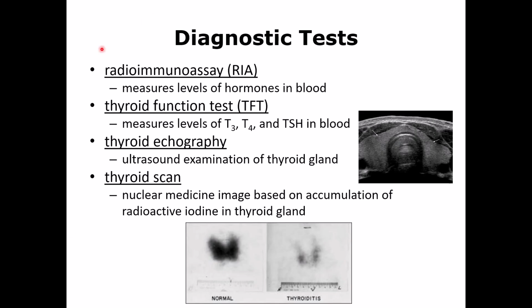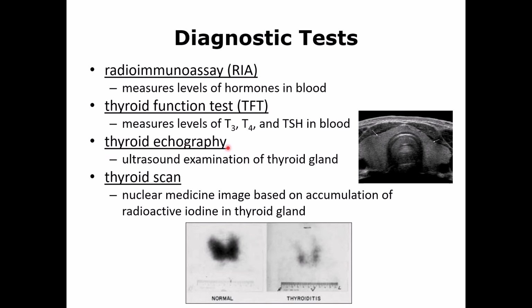Some other diagnostic tests, one is called radioimmunoassay, and this is to check the specific level of different hormones. For the thyroid, you have different tests. One is called the thyroid function test, which is T3, T4. These are the two thyroid hormones, and TSH, which is released from the pituitary gland. TSH is normally used as a screening test, so if you think the person has hypo or hyperthyroidism, this is the test that you do. And if there is an abnormality here, then you can check T3 and T4.